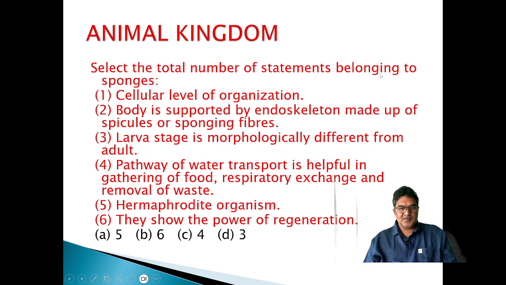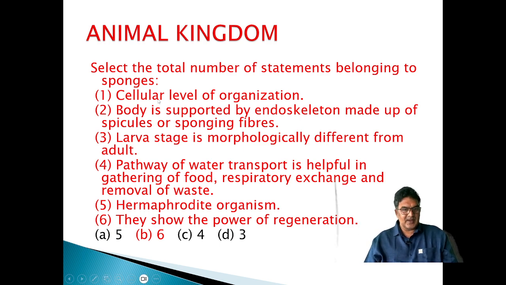Select the total number of statements belonging to the sponges: cellular level of organization; body supported by endoskeleton made up of spicules or spongin fibers; larva stage morphologically different from adult; pathway of water transport helpful in gathering food, respiratory exchange and removal of waste; hermaphrodite organisms showing the power of regeneration. All of them belong to phylum Porifera.